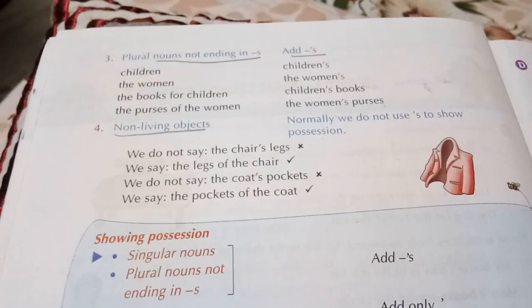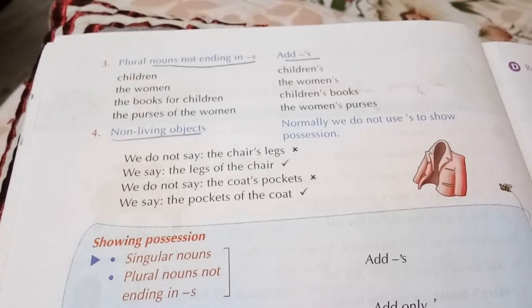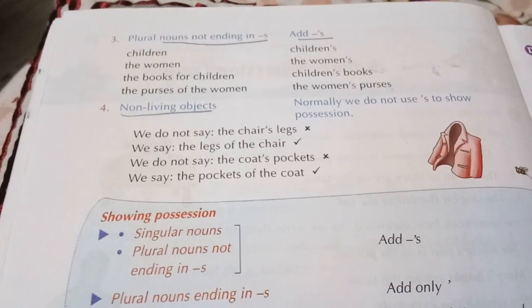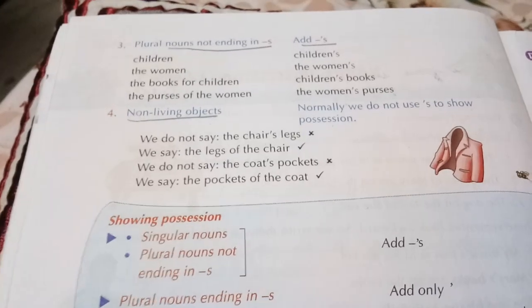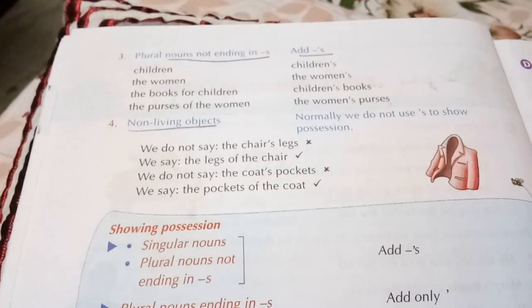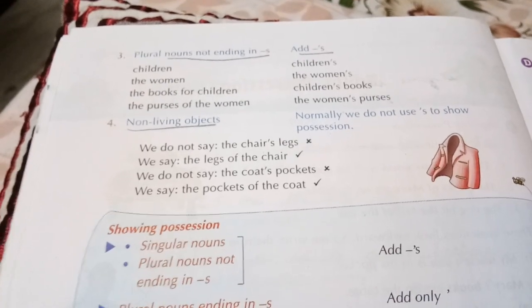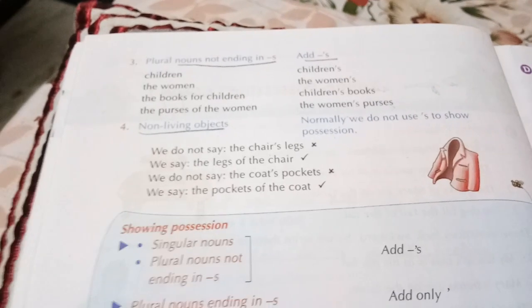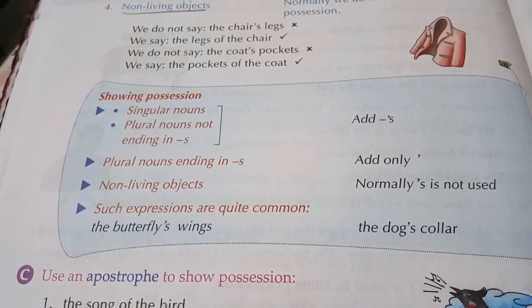For non-living objects, normally we do not use apostrophe s to show possession. Suppose the chair's legs is a wrong expression. We have to write the legs of the chair because the chair is non-living. The coat's pockets, no. We'll write the pockets of the coat because the coat is non-living.